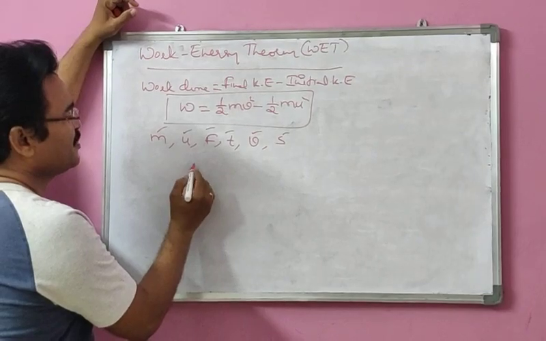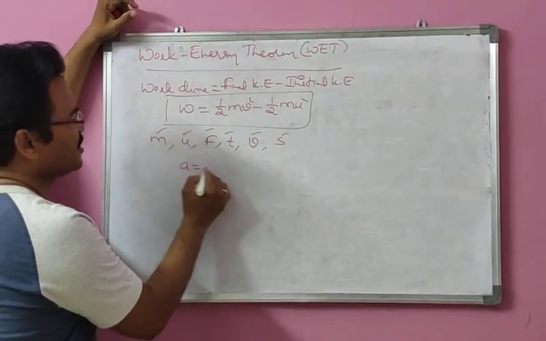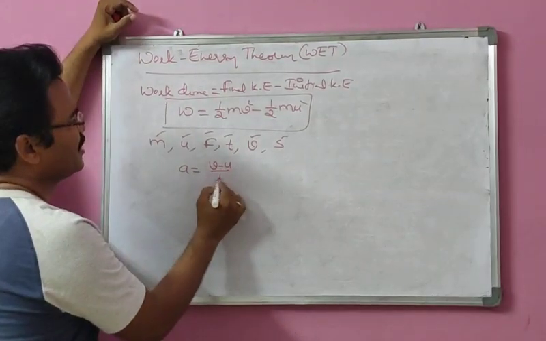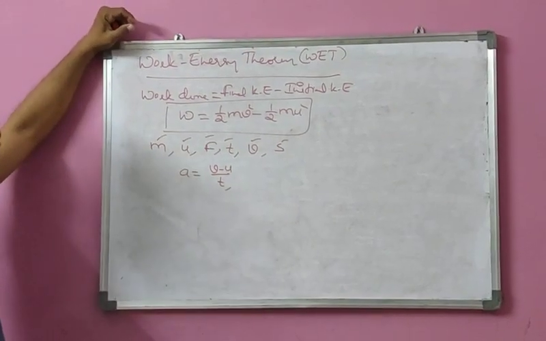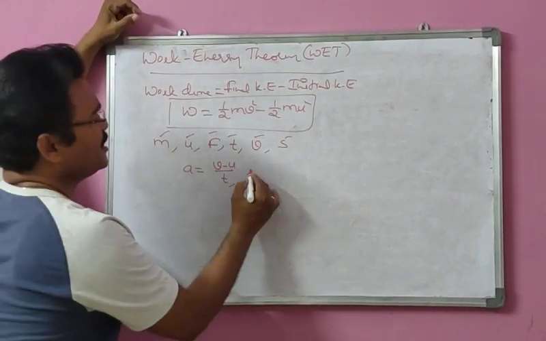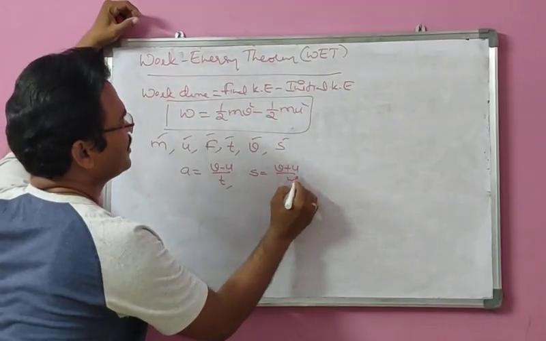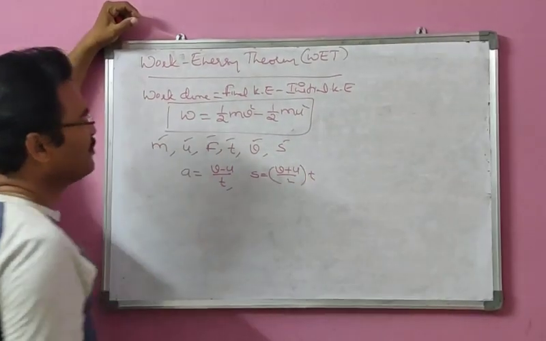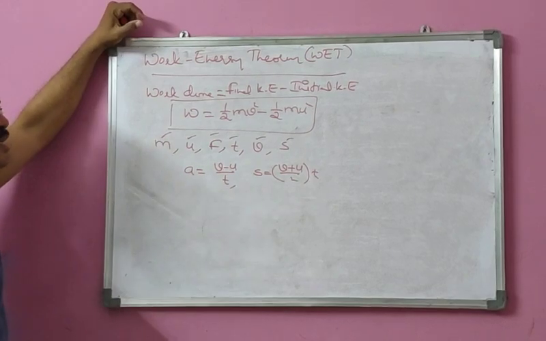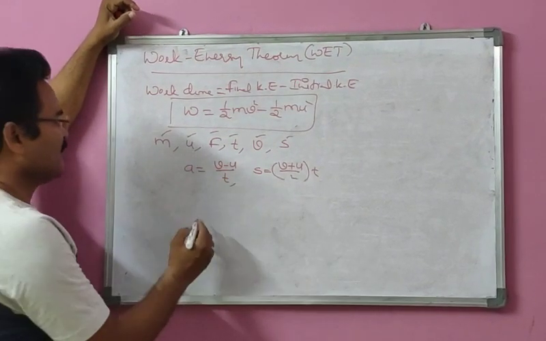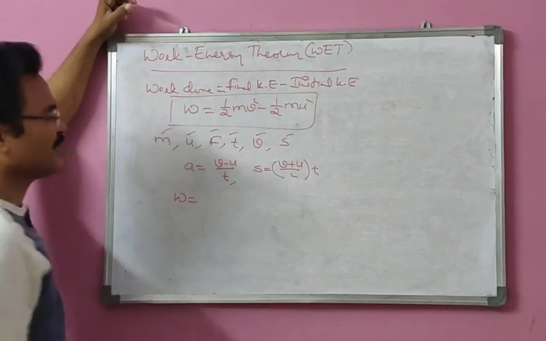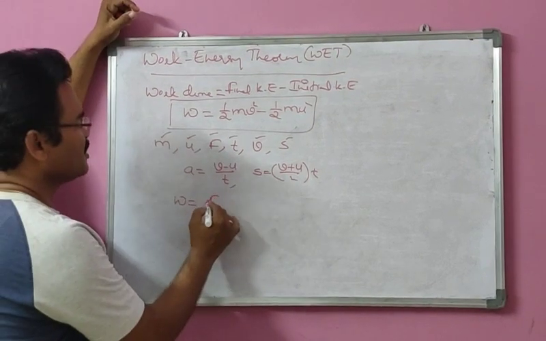Acceleration equal to v minus u by t, we can write here. And displacement means average velocity into time. So we are going to write the work done formula. Work done equal to force into displacement.